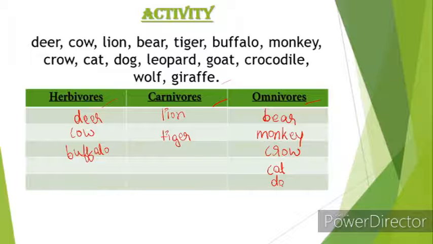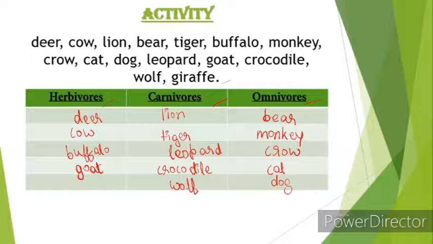Cat and dogs are omnivores. And leopard is a carnivore. And goat is a herbivore. And crocodile is a carnivore. And wolf is a carnivore. And the last animal, which is giraffe, is a herbivore.